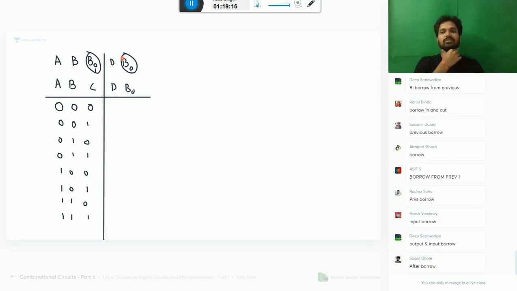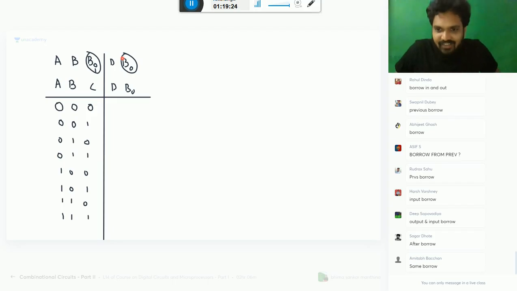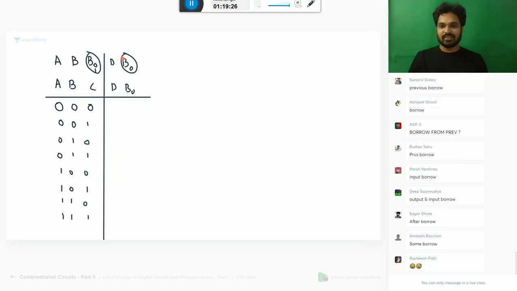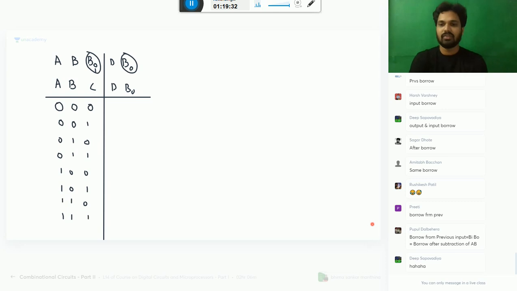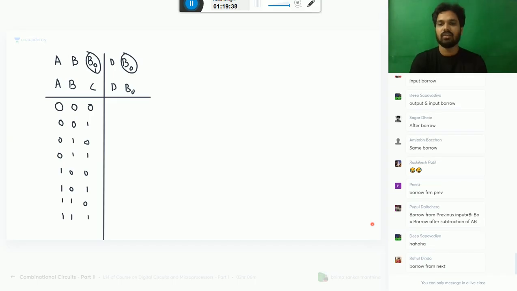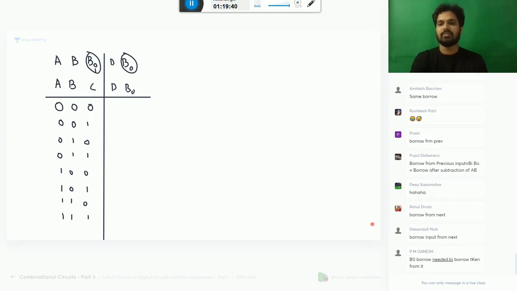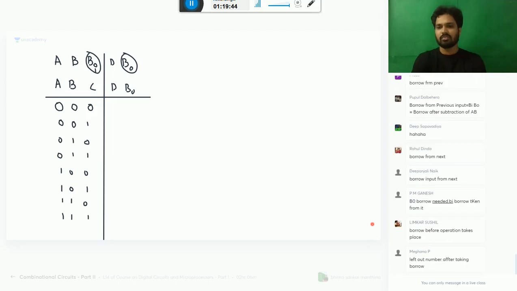As I told earlier, borrow from previous input. Borrow after subtraction. You're missing something. Borrow from previous subtraction means what? Borrow required to do that subtraction.